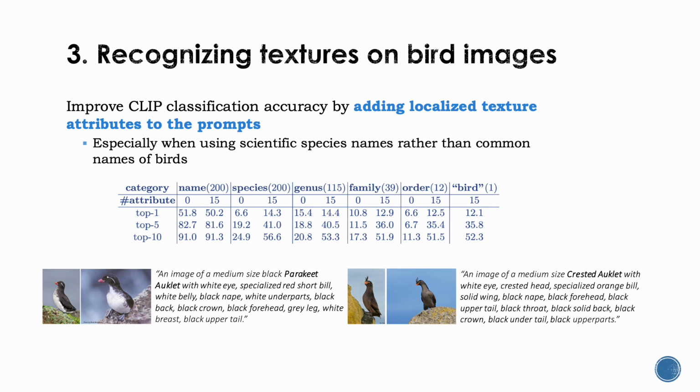We further improve CLIP classification accuracy by adding localized texture attributes to the prompts. And we find it especially effective when using scientific species names rather than common names of birds to fill into the prompt. So we also show two examples here, which are two very similar species, but we can tell their difference from the texture attribute descriptions.